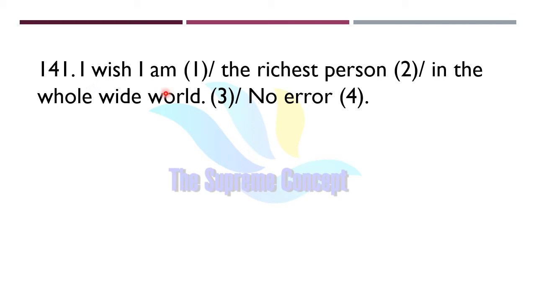I wish I am the richest person in the whole wide world. So find out where the error lies in this sentence. Yes, you're right. Error lies in part number 1. Instead of am, we will use were. Because were is used in imaginary sentences, which are unreal.